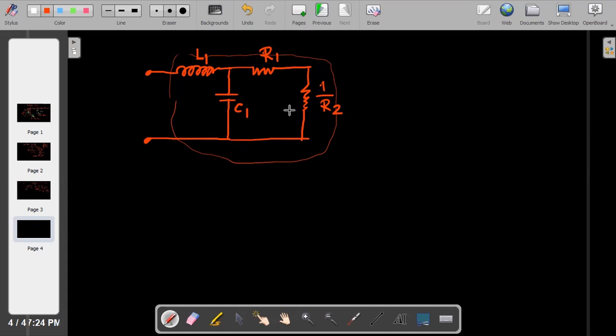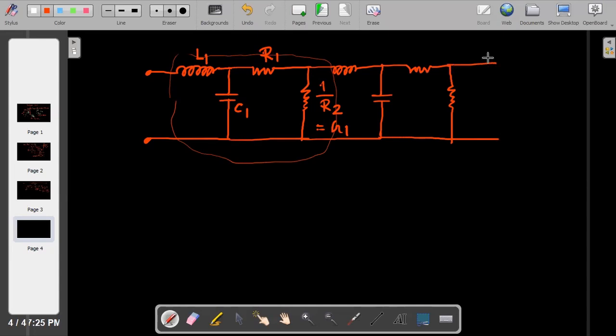If you just remember KVL, KCL, then you can understand why this parallel resistance we are writing in 1 by R2 form. So this thing we can write as G1. So L1, C1, R1, G1. In this way you just repeat. So what will the second be? Again one inductance will come, again one capacitor. Very easy. It is not so tough to draw the diagram. Again another resistance will come. This thing will be repetitive.